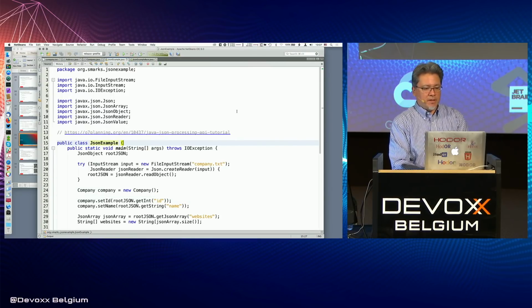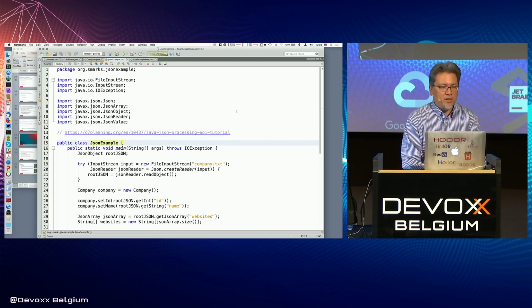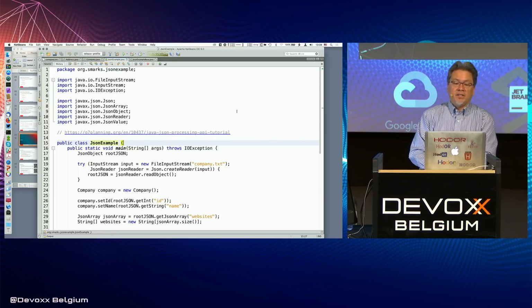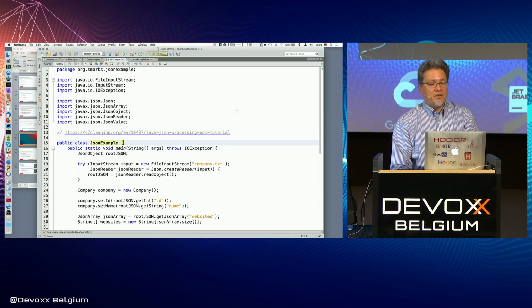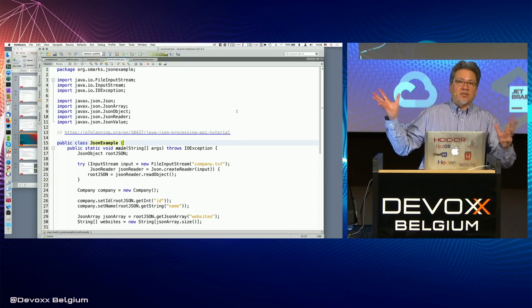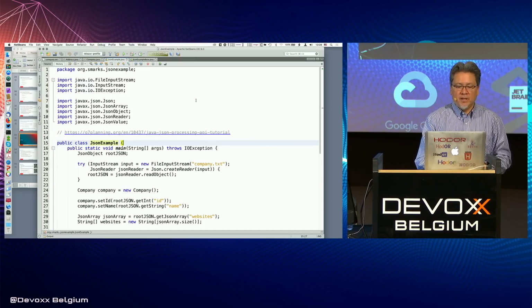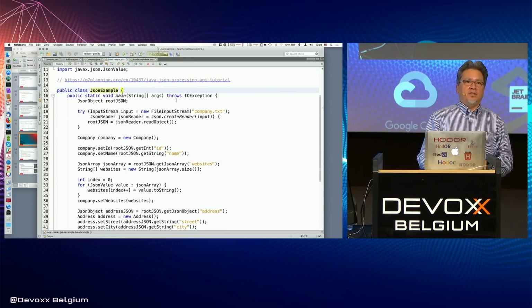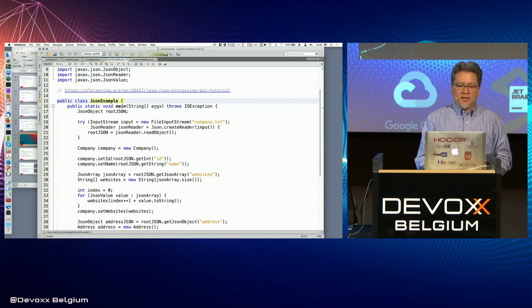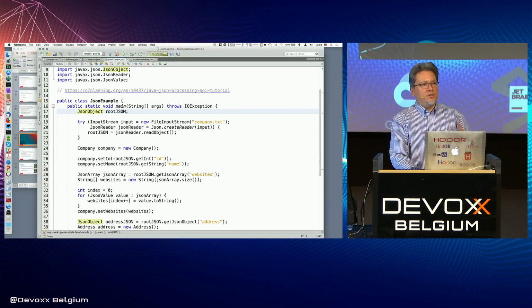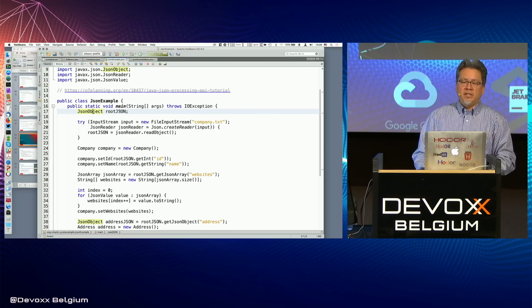All right, I'm going to switch over to demonstration here. OK, looks like that's big enough. I just wanted to find some sample code somewhere. So I went to an internet tutorial website and found some sample code that does some JSON processing. What this actually does is not really very important, but it just has a mixture of interesting types and code and so forth. So let's go through this and see where we can use var. There are no fields in this class, but there's a method parameter here. Can't use var there by rule. Local variable here, rootJSON. Can't use it here because there's no initializer.